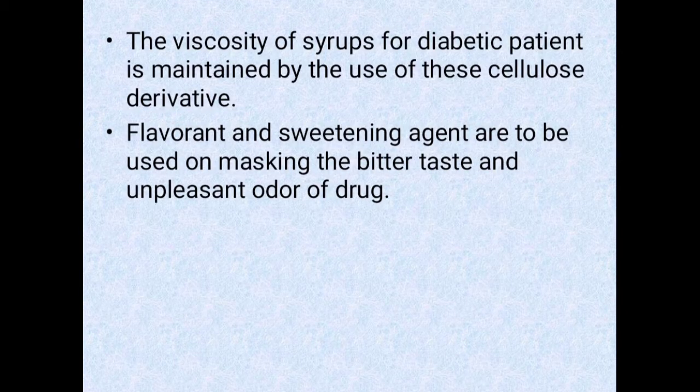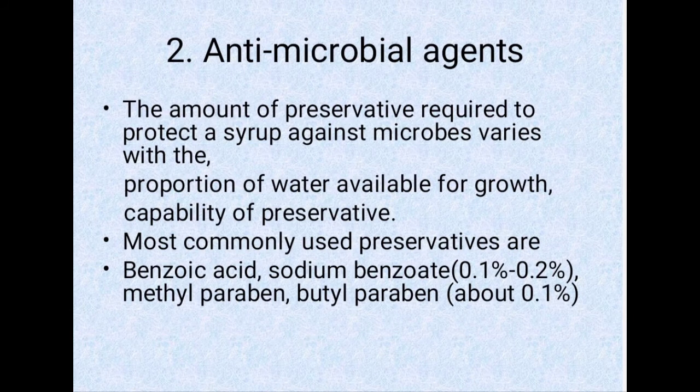Again, flavoring and sweetening agents are used to mask the bitter taste and unpleasant odor of the drug. So viscosity of syrup for diabetic patient is maintained by the use of these cellulose derivatives. Now what is antimicrobial agent? So the amount of preservative required to protect a drug against microbes varies with the proportion of water available for growth and the capability of the preservative. Most commonly used preservatives are benzoic acid, sodium benzoate, methyl paraben and butyl paraben.